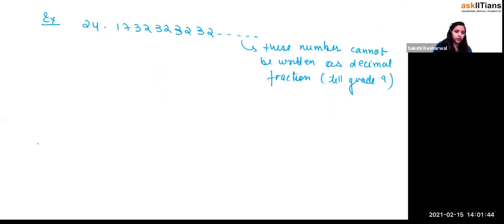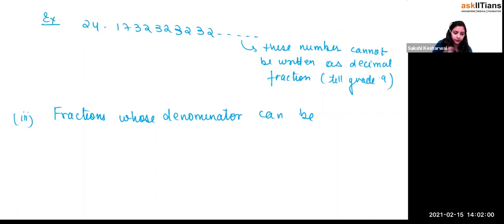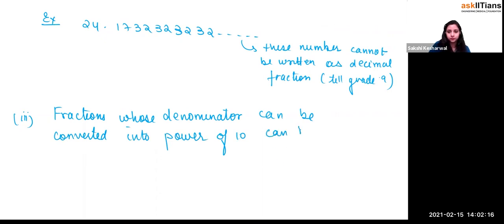So what is the third property? A fraction whose denominator can be converted into powers of 10, that means 10, 100, 1000, can be changed into terminating decimals.